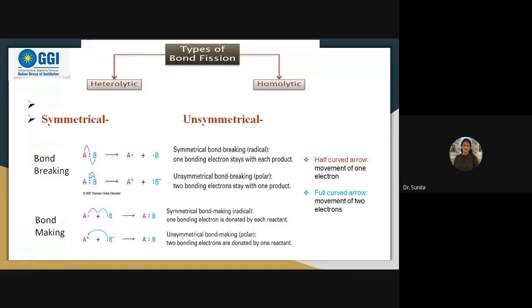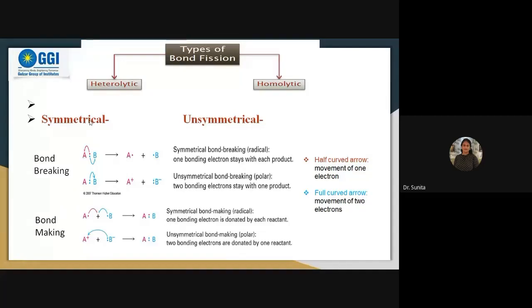But if the 2 electrons go to the other atom and the first atom doesn't get anything, although they had first shared it with each other, then the pair of electrons is taken towards one atom. The other then has no electrons, so it will get a positive charge and the other a negative charge. This is unsymmetrical bond fission.